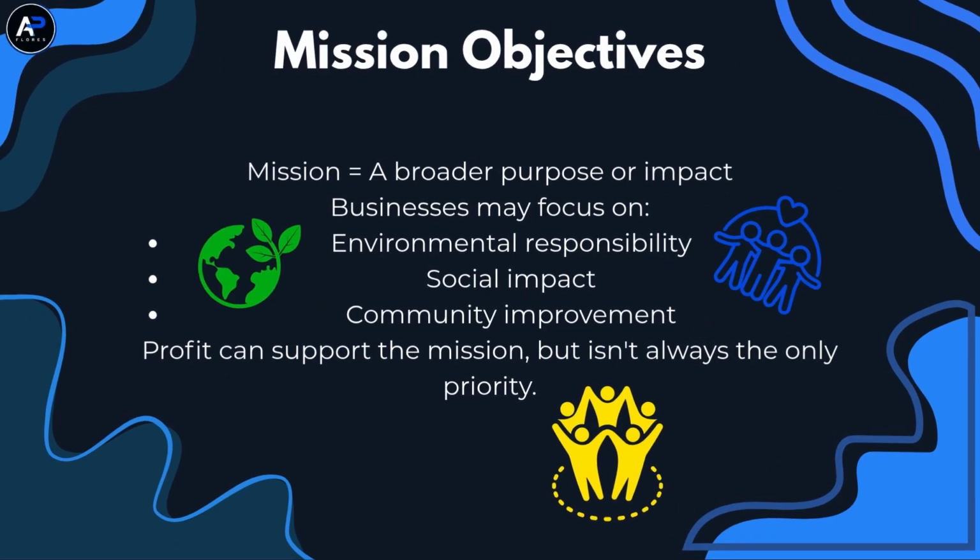Another objective is mission. A mission is the broader purpose or impact that a business wants to achieve. This could involve protecting the environment, improving communities, or addressing a social problem. Mission-driven businesses still need revenue and often need to earn a profit to survive, but financial returns aren't necessarily their only priority. For example, a company might choose environmentally friendly materials even if they're more expensive because sustainability is an important part of its mission. The key is that its decisions are guided by a purpose beyond financial returns alone.